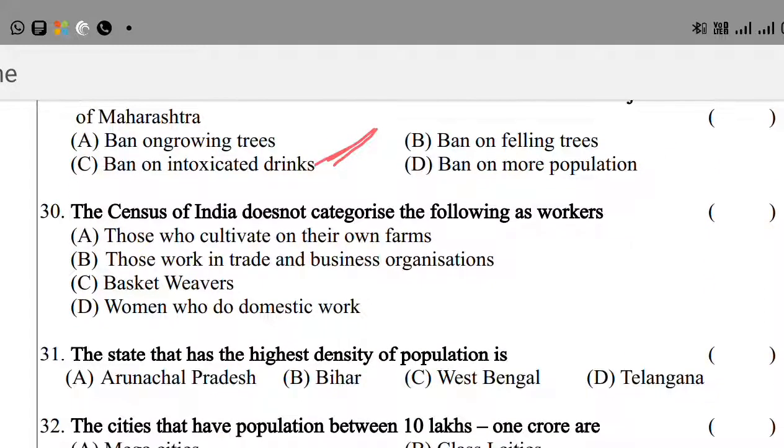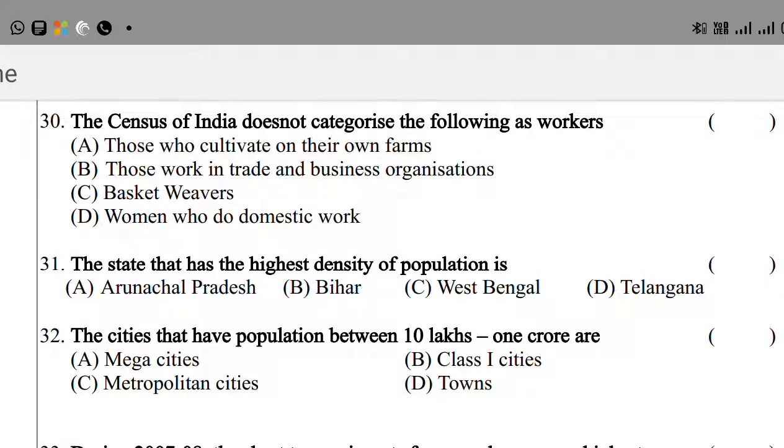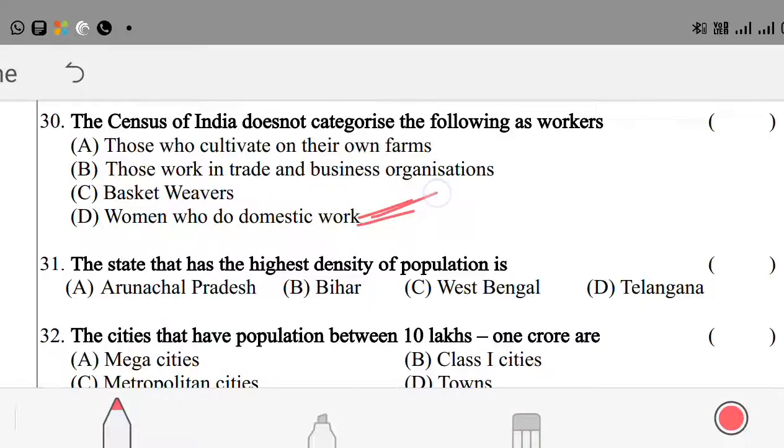Question number 30. The Census of India does not categorize the following as workers: option A, those who cultivate on their own farms; option B, those who work in trade and business organizations; option C, basket weavers; option D, women who do domestic work. So here the right answer is option D.